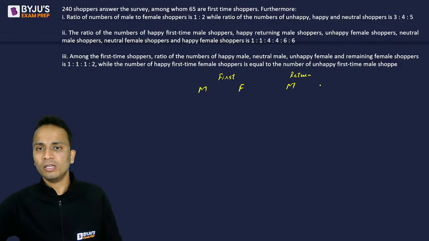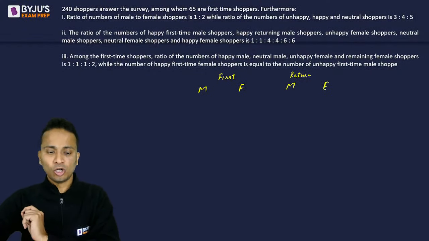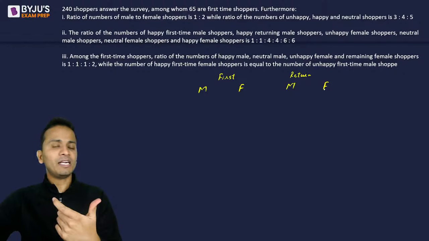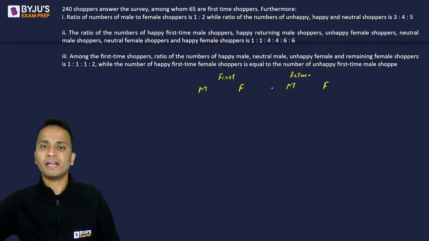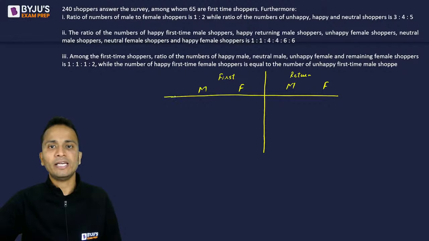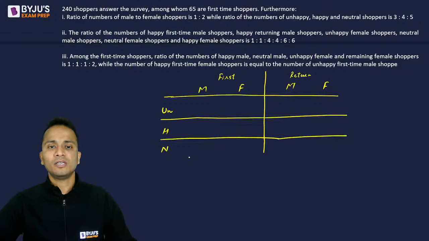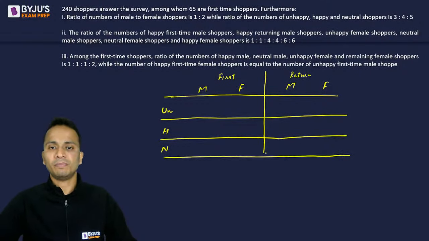So I have made the columns. So first of all, two columns, first time users and not the first time users. Then first time are divided in males, females. Returnees are divided in males and females. Okay, ठीक है? Now among the rows horizontally, I'll write the data for unhappy, happy, and neutral. So unhappy, happy, and neutral. So further, these rows will divide males, females, first time shoppers, returnee shoppers in these three parts.